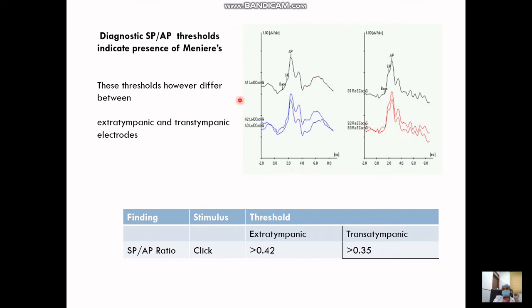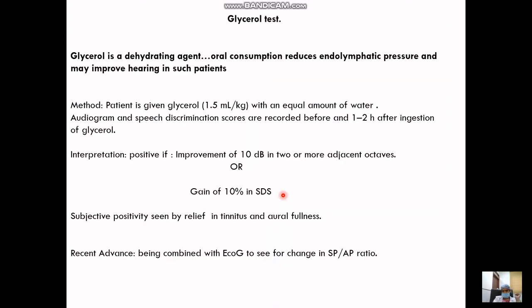Here are two graphs showing the summating potential and the action potential for the left ear and the right ear. And here is some literature; after various studies, they have documented this finding. When the SP-AP ratio is greater than 0.42 in extratympanic and greater than 0.35 in transtympanic recording, then we can label the vertigo as occurring due to Meniere's disease.